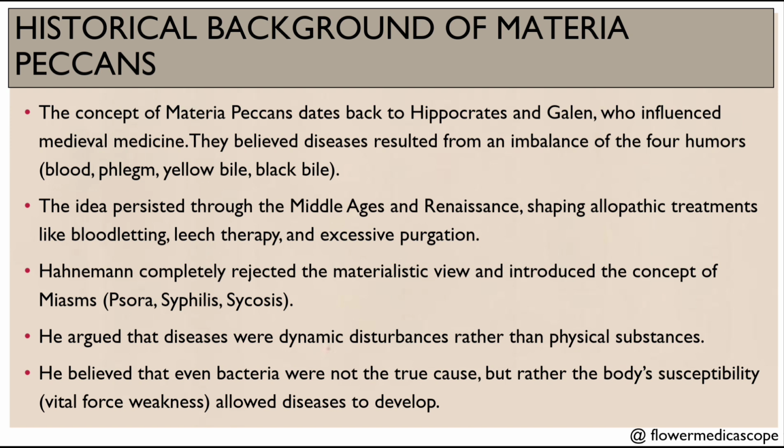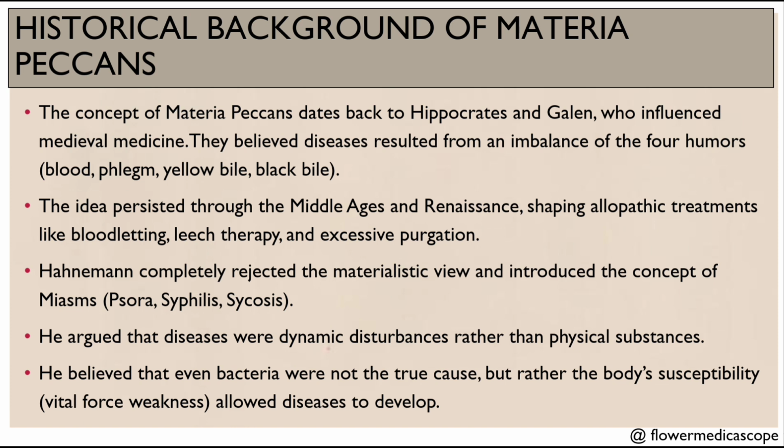The concept of materia peccans dates back to Hippocrates and Galen, the infamous Galen. We know the person who has introduced bloodletting, who has done all those things. So he influenced those two people who influenced medieval medicine. They believed diseases result from an imbalance of 4 humors. What were they? Blood, phlegm, yellow bile and black bile.